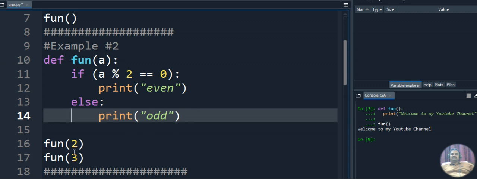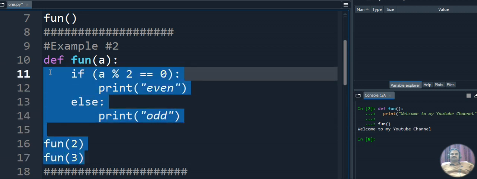Then the control will come back here. Again we are calling the function with the value 3. The function will be called again and the value of a is 3. So 3 divided by 2, the remainder is not 0. This conditional will become false, so it will go to the else part and print odd. Okay. So we are calling the function by passing two different values. The first value is 2 and the second value is 3.